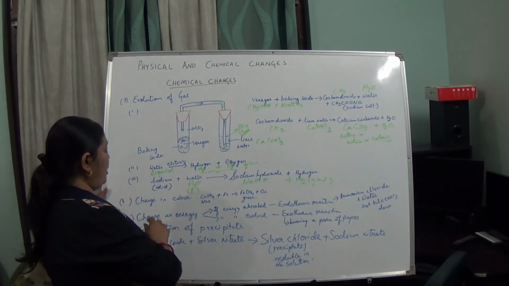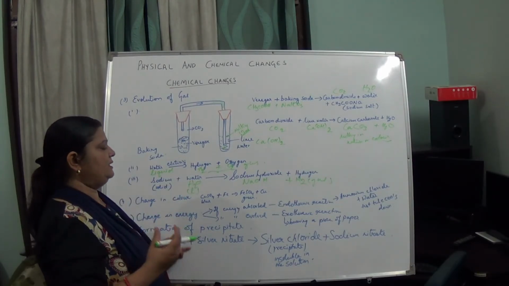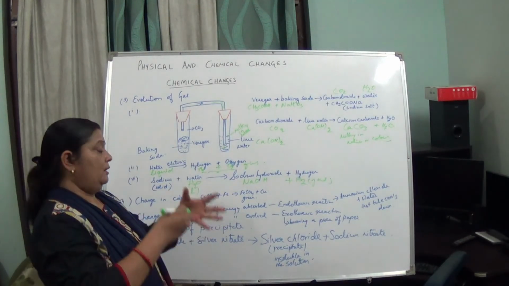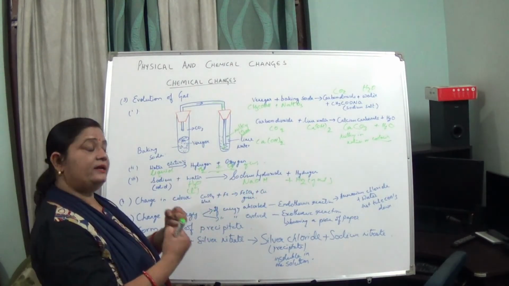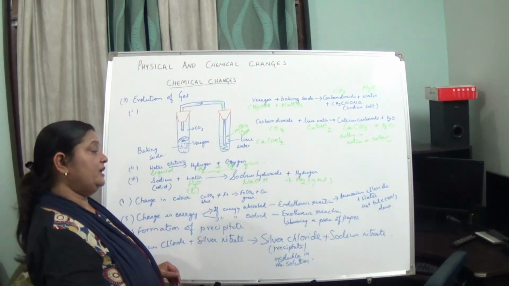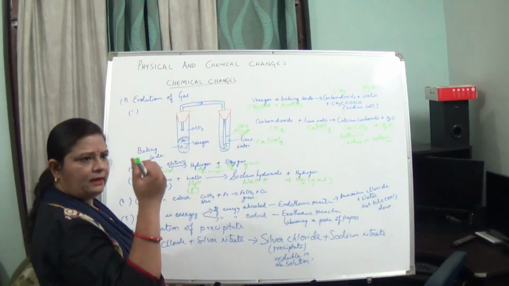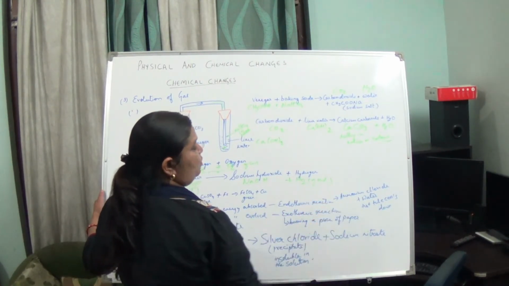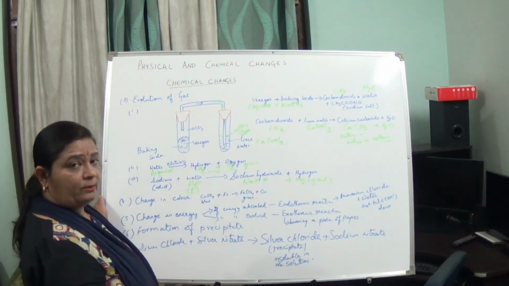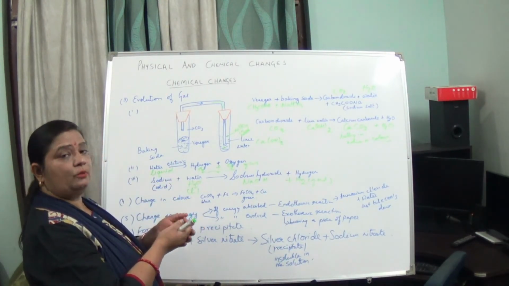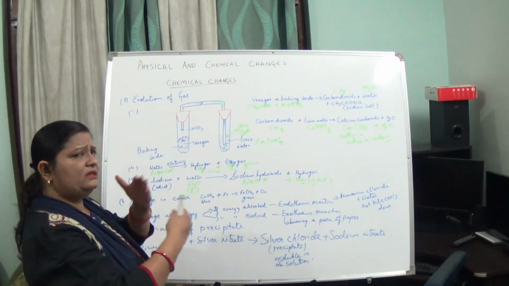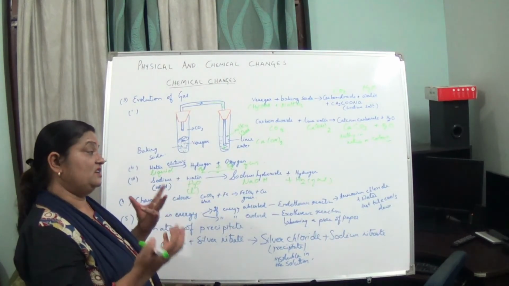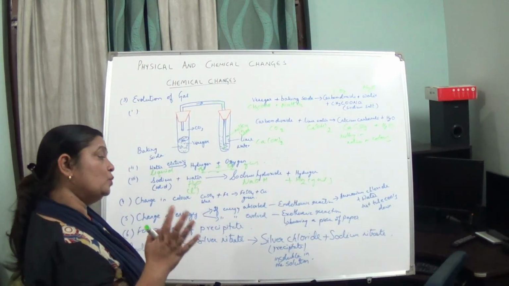Now fifth point, you can see there is change in energy. What do you mean by change in energy? During the reaction, either the energy is absorbed or it is evolved. If the energy is absorbed, you will see that in that reaction the substance has become cool. Like in ammonium chloride plus water, when you add water to ammonium chloride, you will see that the test tube outside has become cool, because during that chemical reaction energy has been taken, so the energy in the surroundings decreases, and as a result it cools down.